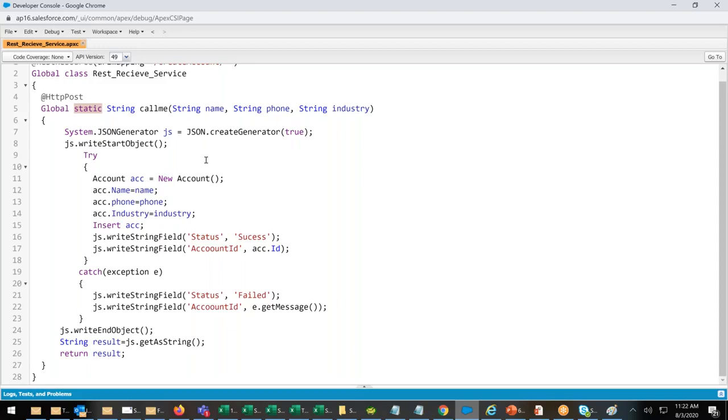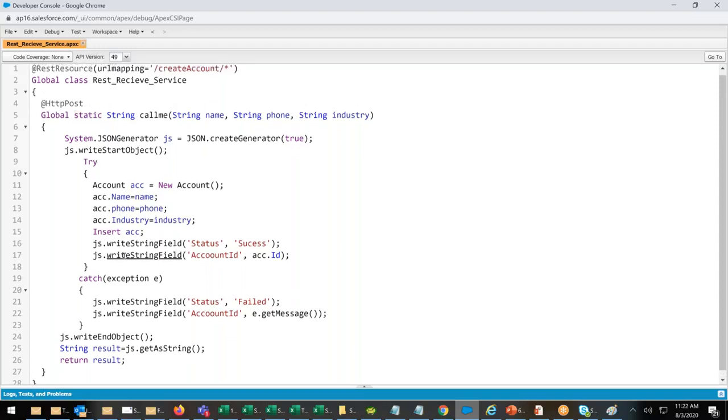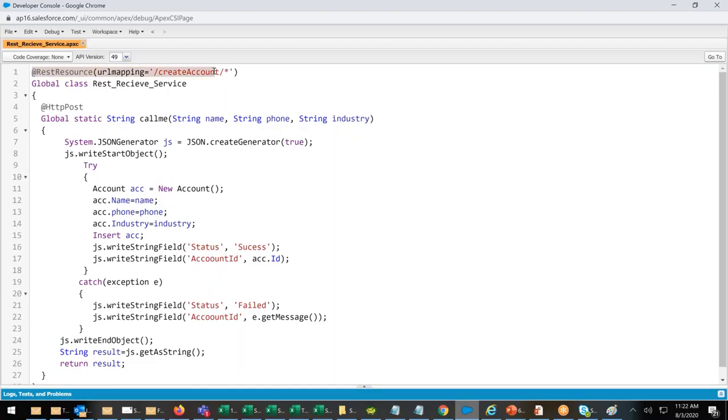Any other questions? Tomorrow we will see how to write a get method. Practice this program. See, this work is over. We are using an annotation called REST resource. By this, this class will no more be a normal class. This has become a REST service now. I close it.